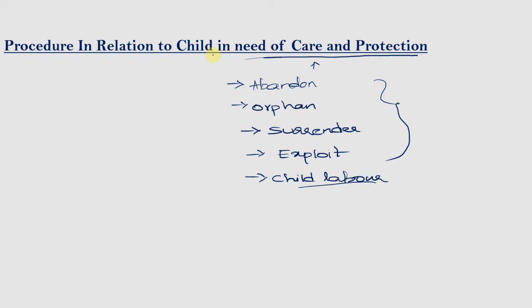In this video, we are going to understand the procedure that shall be followed by the Child Welfare Committee for the adoption or proper care of these children. So let us start from the production of the child before the committee. If any person finds a child who is in need of care and protection, what appropriate action can a person take? Section 31 deals with the production of the child before the Child Welfare Committee.